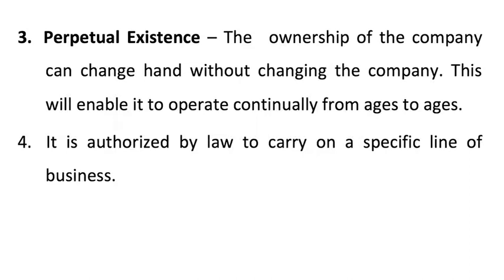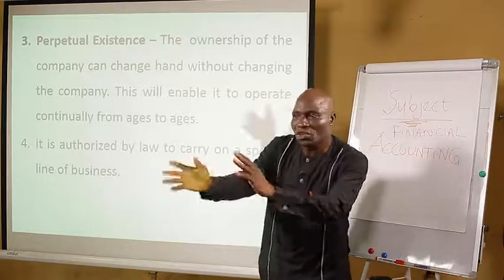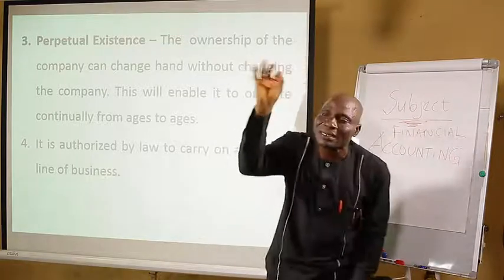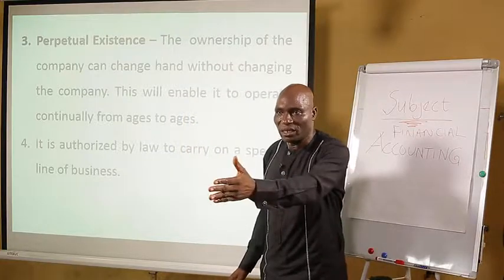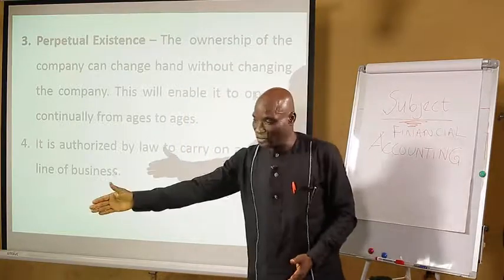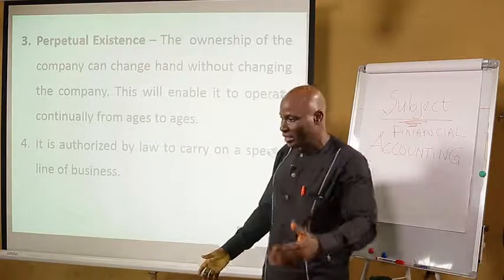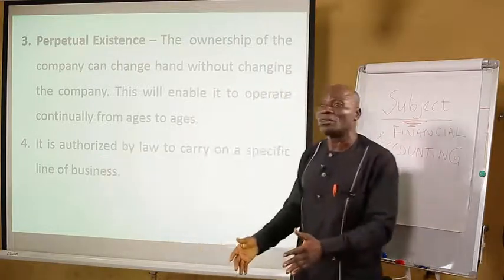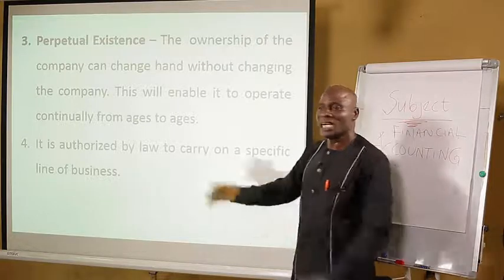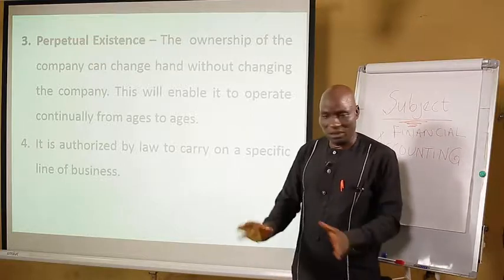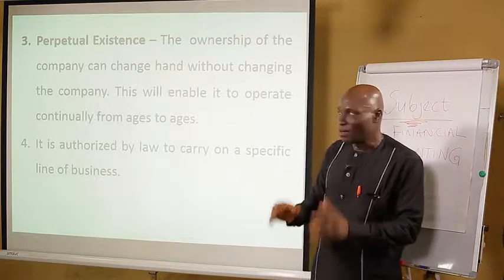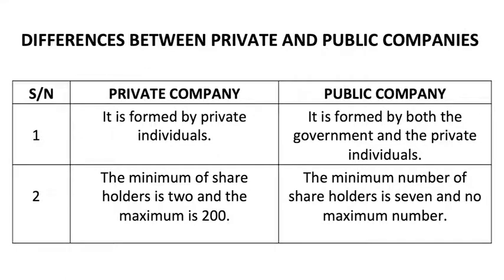Then number 4, it is authorized by law to carry on a specific line of business. You need not be told. If you go to these companies, you see they produce only one product. Unlike a sole proprietor who is selling orange. You see a table for orange here, a table for banana here, a table for beans here, a table for rice here, different varieties. And at the same time, he or she is a tailor. It's not like that with limited companies. If they are producing trousers, it's trousers.